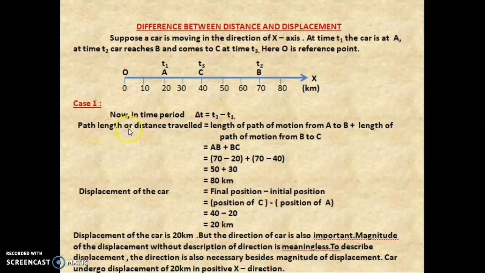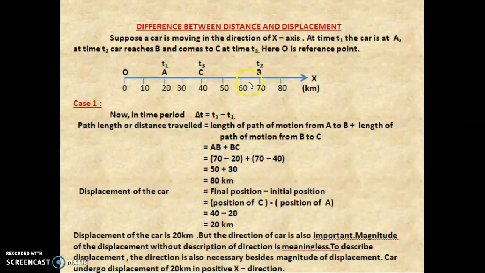The path length or the distance traveled. We have already seen the definition of distance. Distance is nothing but the path length. So that is equal to the length of the path of motion from A to B. From A to B you have to calculate the distance, then B to C you have to calculate the distance. So that is the length of the path of motion from B to C.